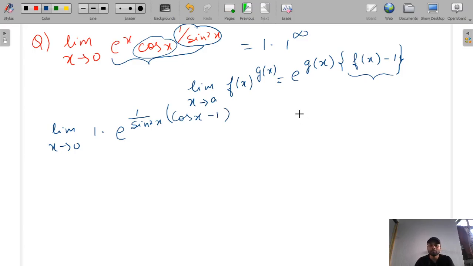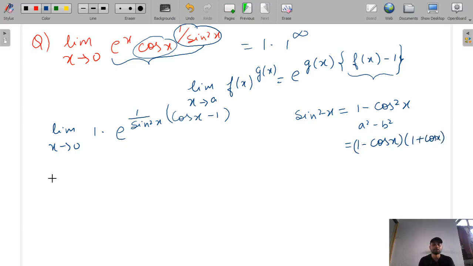Now, we will break sin square x into the cos term. We know that sin square x is equal to 1 minus cos square x, and this is in the form of a square minus b square. So we can write it as 1 minus cos x multiply 1 plus cos x, as a minus b, a plus b. So again we will substitute here limit x tends to 0, 1 into e raised to the power 1 by, we will write sin square x as 1 minus cos x into 1 plus cos x. This question also came in GATE.